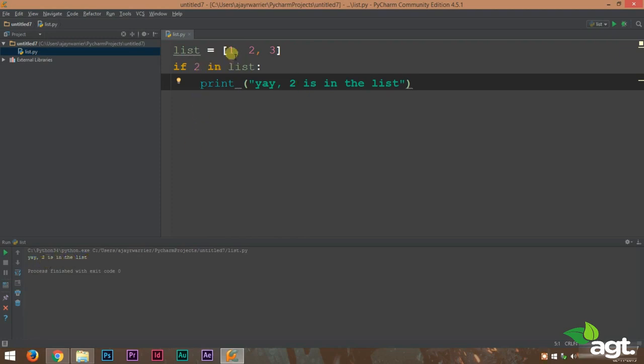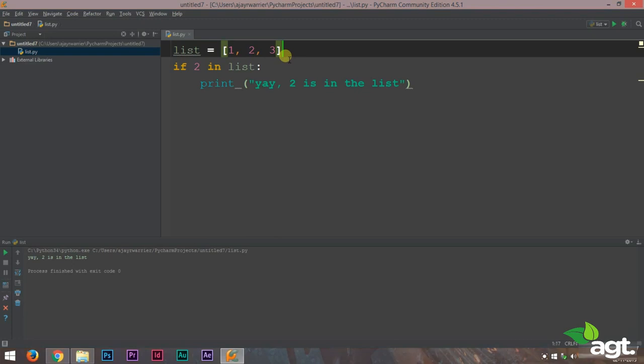So in this case, we made a list of 3 numbers. And if 2 is part of that list, it will print, "Yay, 2 is in the list." So this is how we can use conditional statements in list. That is a very fun feature about list, and this can come very handy at times. Basically, if the element is part of the list, then the condition body will be executed. In this case, it will print out, "Yay, 2 is in the list."